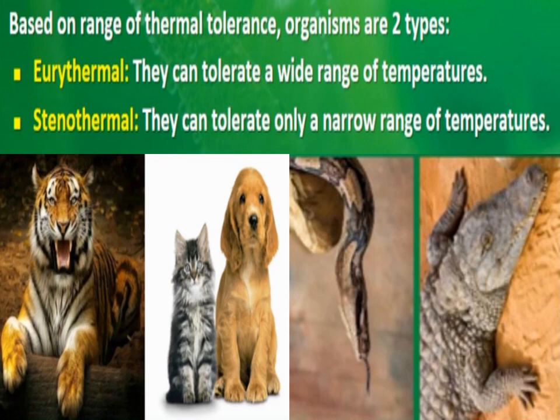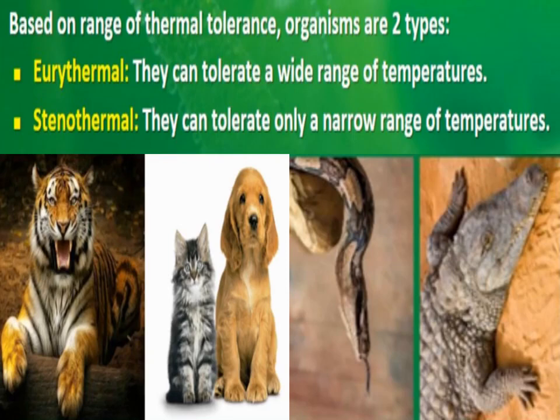Then stenothermal organisms are those organisms which can tolerate only a narrow range of temperatures. Either they will survive at very low temperature, or they will survive at very high temperature. Okay, some of the stenothermal organisms can survive only at low temperature, while some of the stenothermal organisms can survive only in high temperature, right?